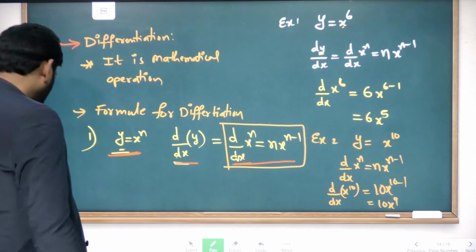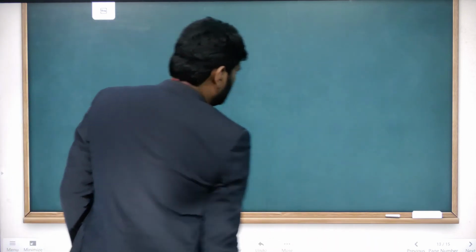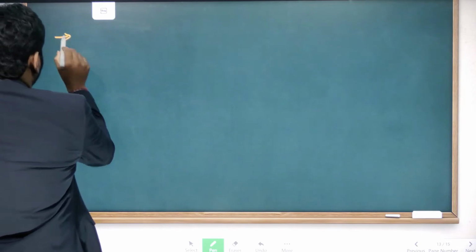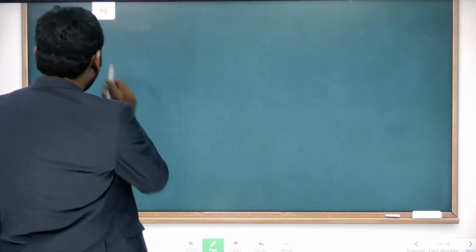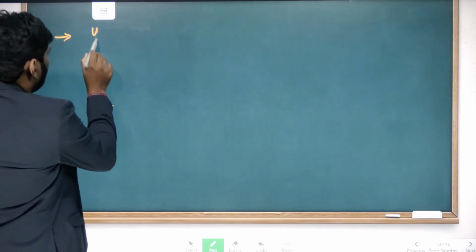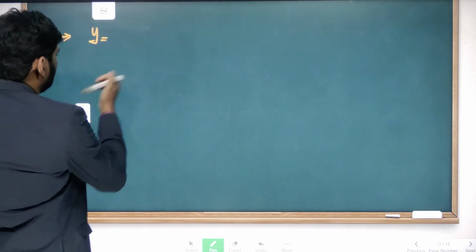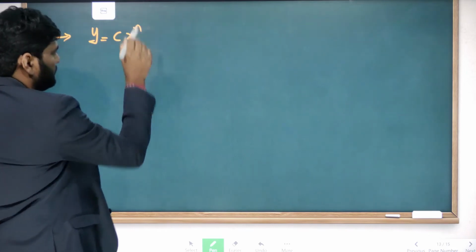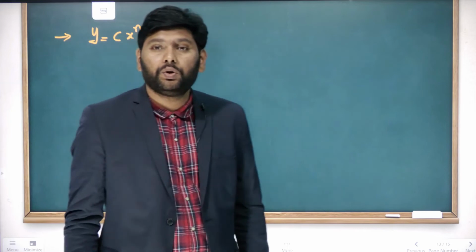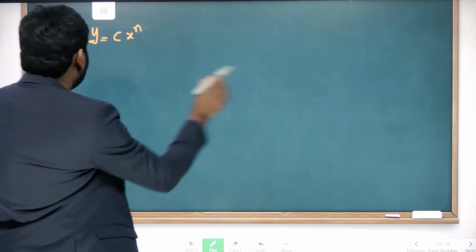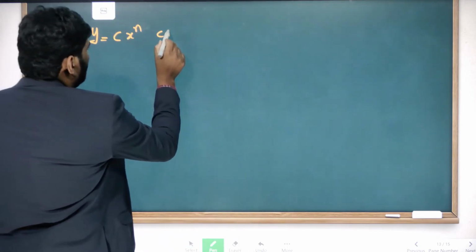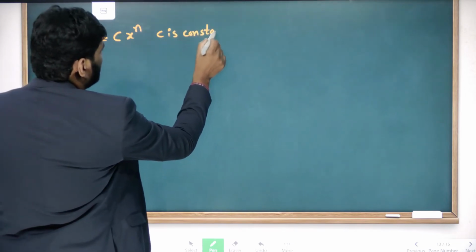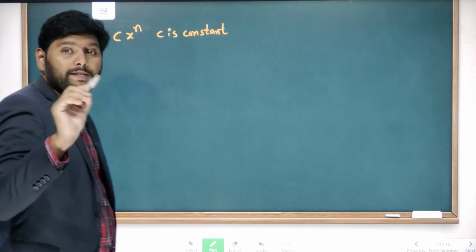Now other kinds of formulas. One more formula I am giving. Here let us take a function y is equal to c into x power n. Here c is a constant. What is c here? C is a constant.